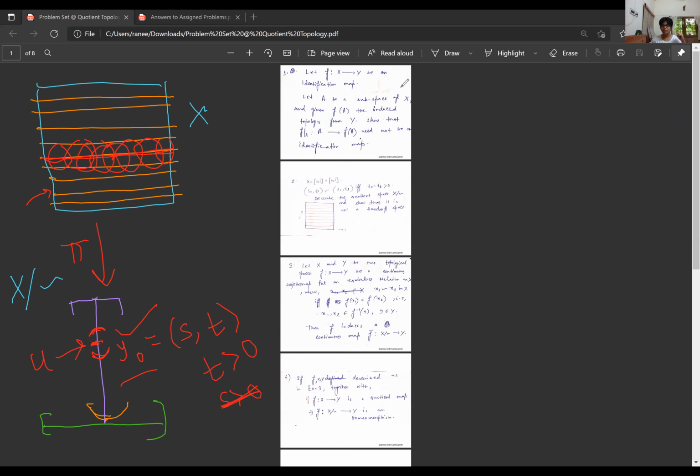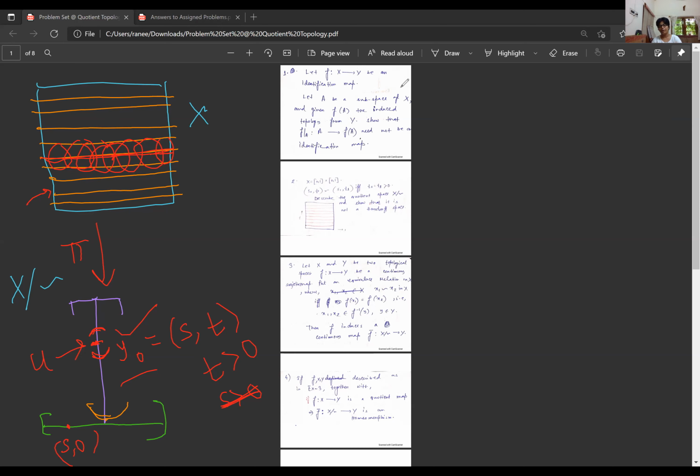But now there is something important to think about, some points on the x-axis. I'm calling it the x-axis, it's not really the x-axis, but just for simplicity. So if I take a point from here, it will look like s comma 0, right?